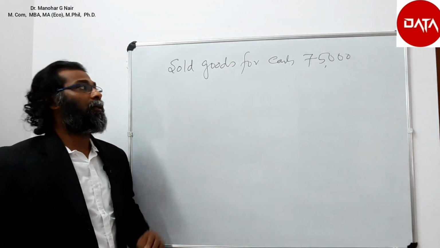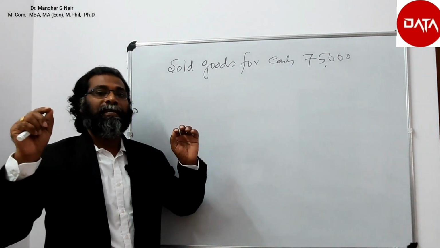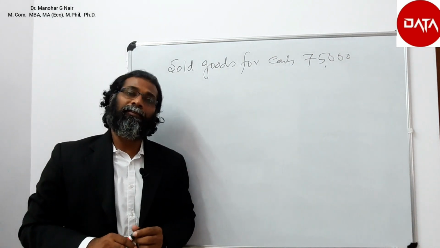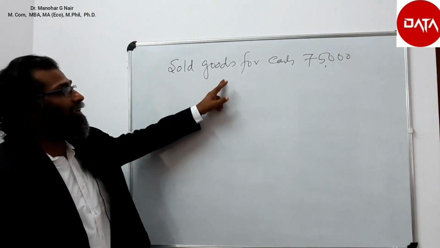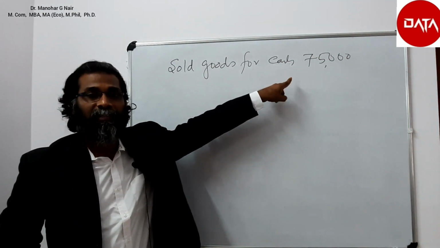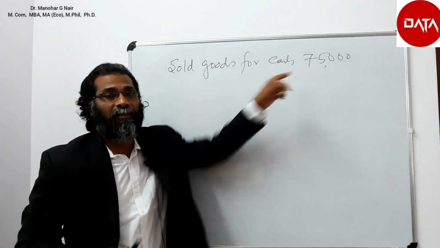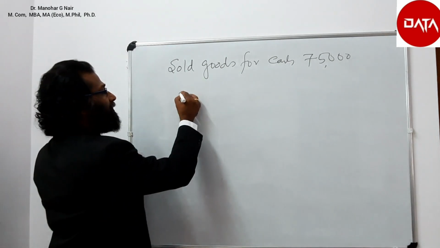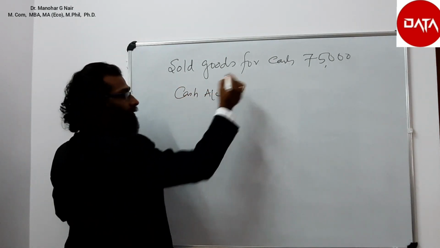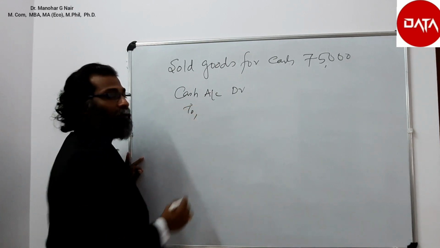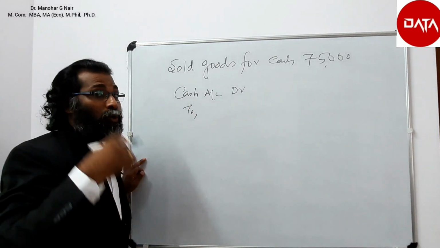Sold goods for cash rupees 75,000. Then what will be the journal entry? When we analyze this transaction, what comes into the business? Cash comes into the business. So debit what comes in. Cash account debtor to. Credit what goes out? Goods go out.